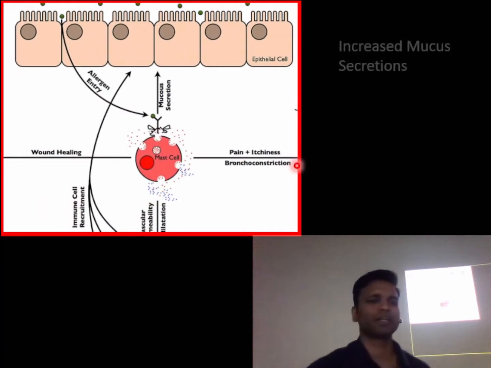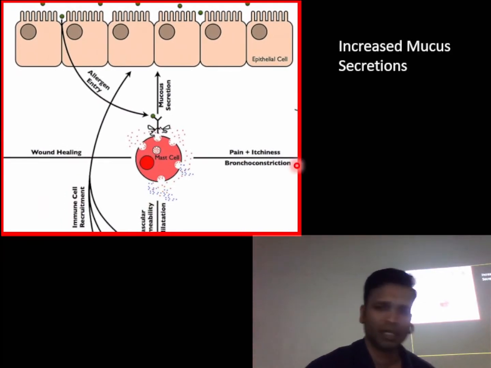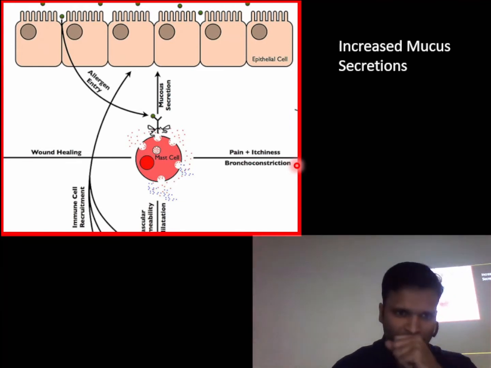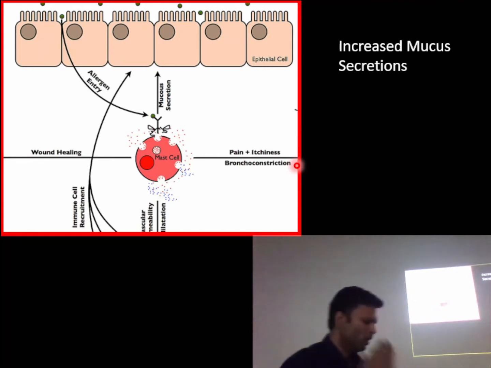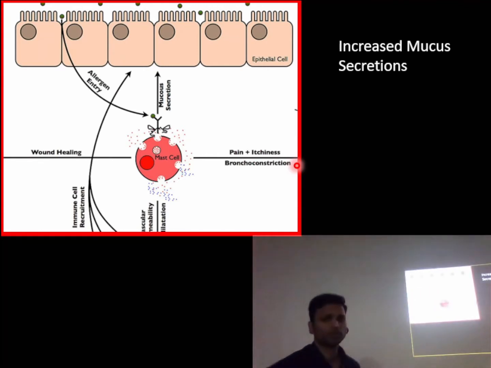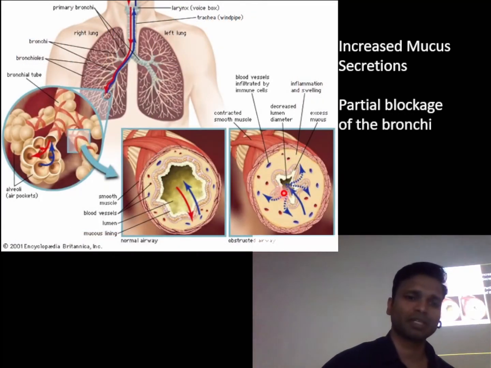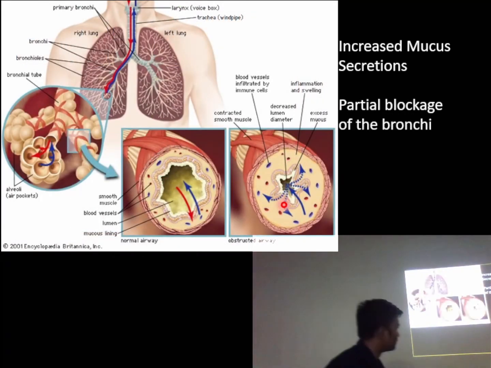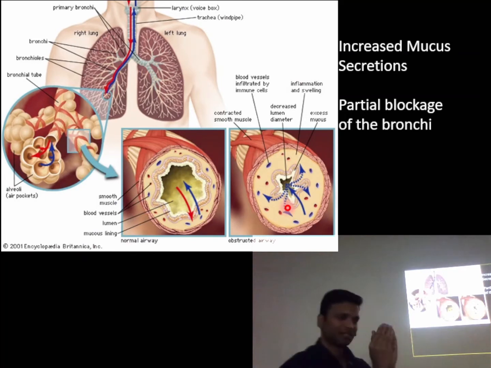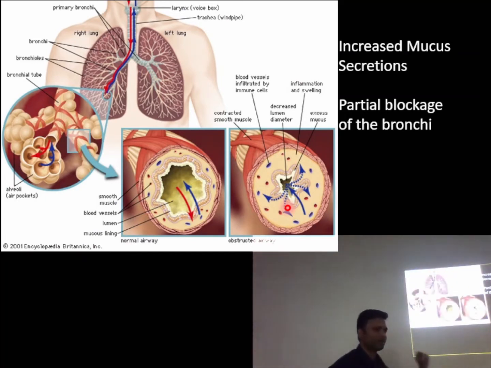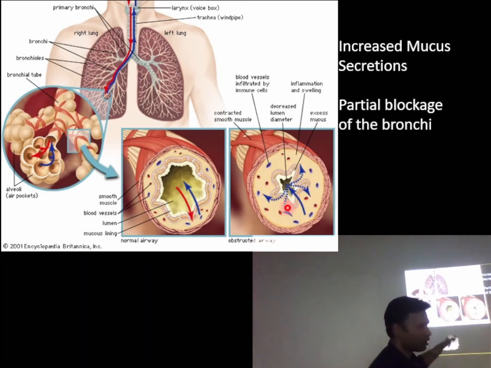Then we come to the effect of these mediators on the mucous membrane. Now for the mucous membrane, there's only one effect actually, increased mucus secretion. So if there is increased mucus secretion, this mucus lining is also present in the bronchioles. So there will be increased mucus secretion, and along with the bronchospasm, there is further reduction in the size of the lumen. Still, there is some amount of airway air exchange going on. It isn't a complete blockage.